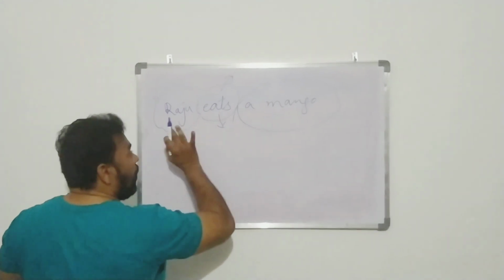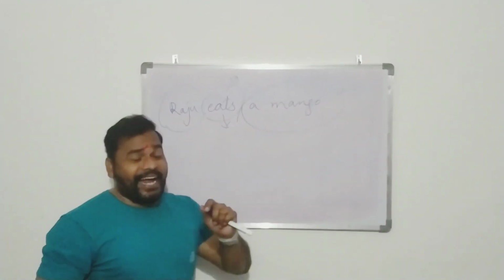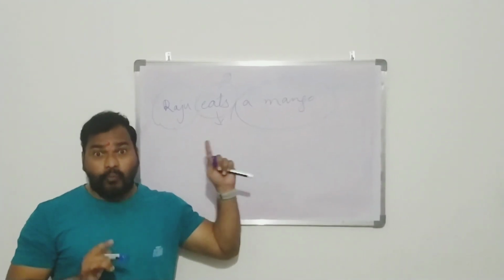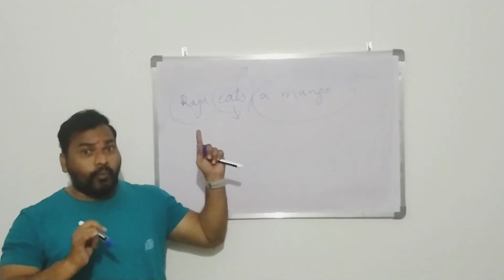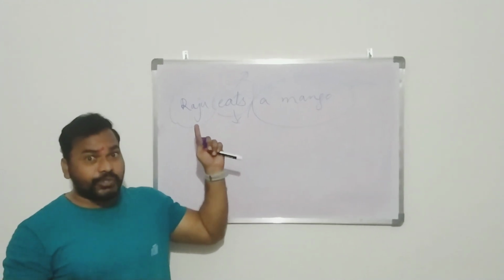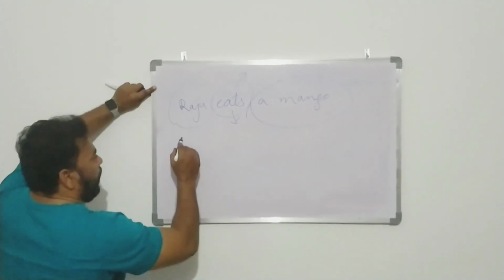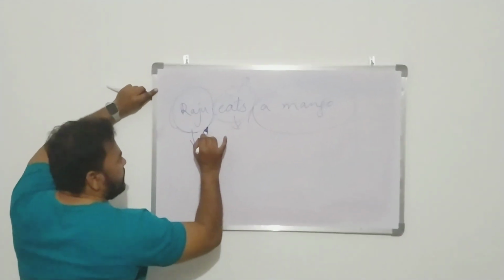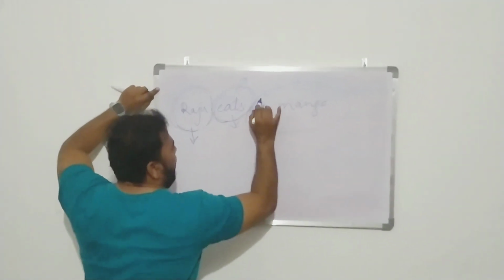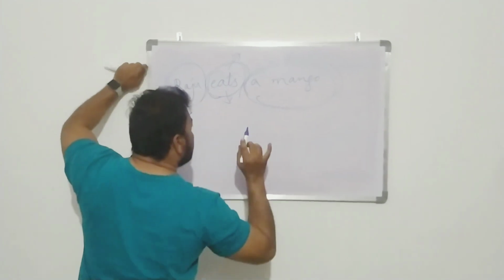If we now see who is doing the action here, it is the person Raju. So Raju is the one who is doing the action. He is the doer. The one who does the action is called the subject. Eats is the verb and mango is the object.